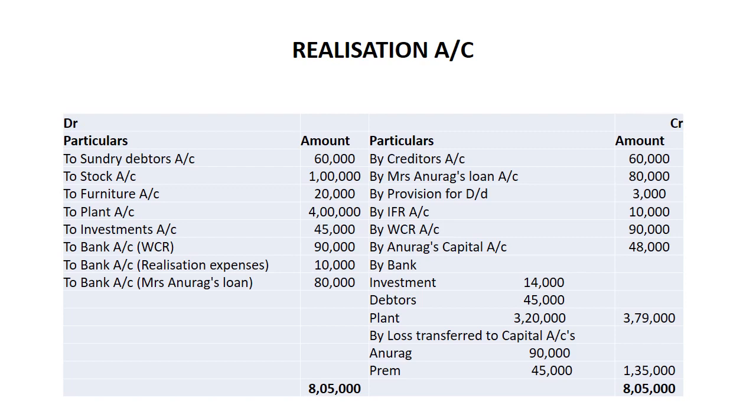Now see, creditors of rupees 60,000 transferred from balance sheet to realization account. Mrs. Anurag's loan 80,000. After that, workman compensation reserve 90,000 has been transferred, and the reason I have told you. Investment fluctuation reserve 10,000. And now listen, very important thing. For Anurag's loan you will prepare a separate loan account, and there the amount will be paid to him.